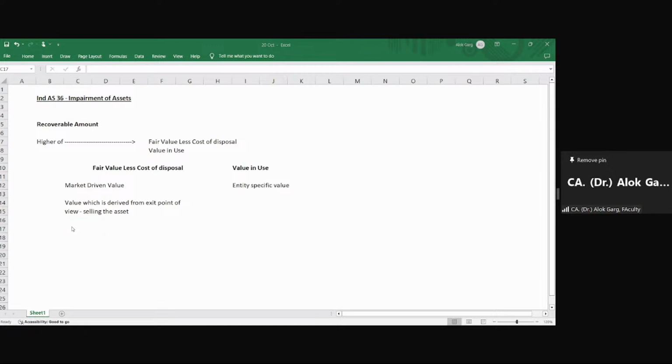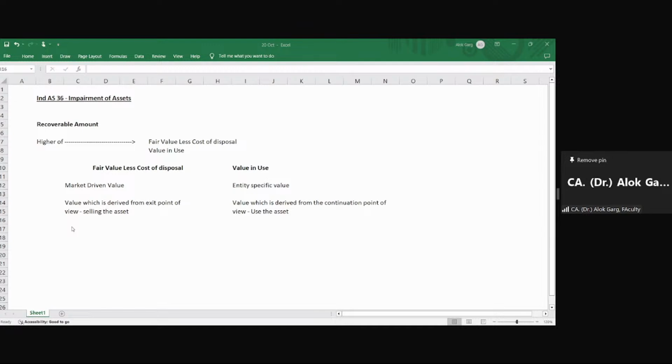But value in use is a value derived from the continuation point of view, that is, using the asset.